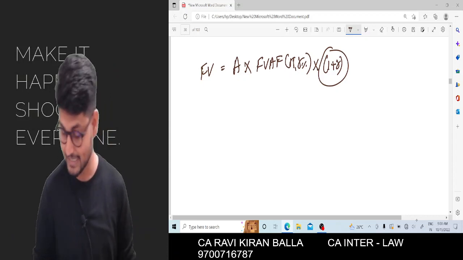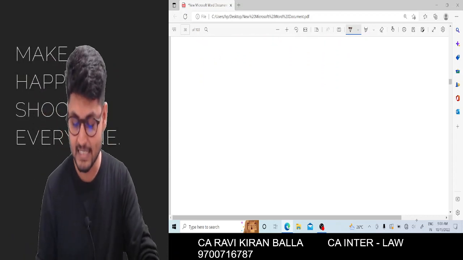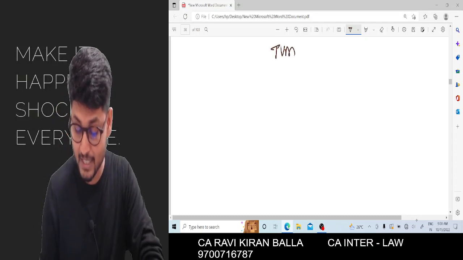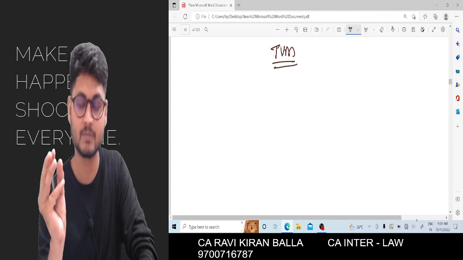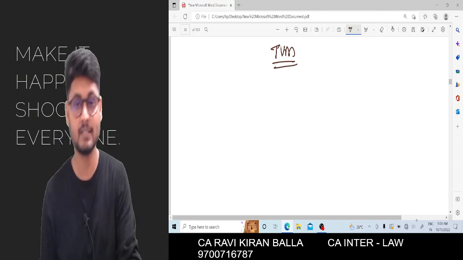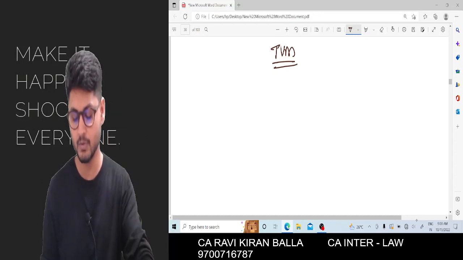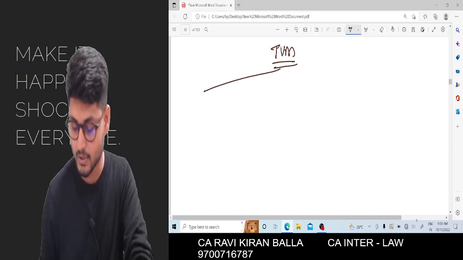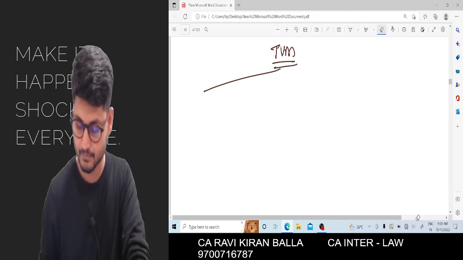So let me write the chart now. Let us now finalize the chart. I started with time value of money. I am repeating the same for only one reason: these are the formulas you need to keep in your mind at any point of time. When someone asks you, you need to raise your hand to answer the same, at any point of time it may be.